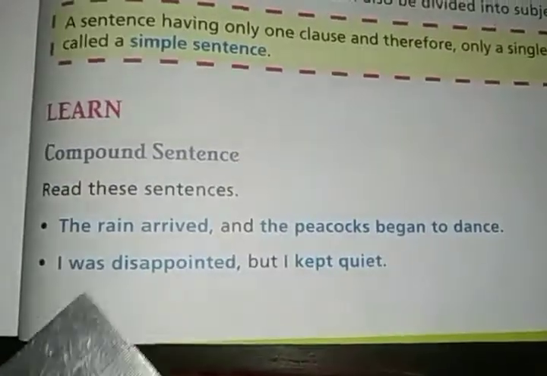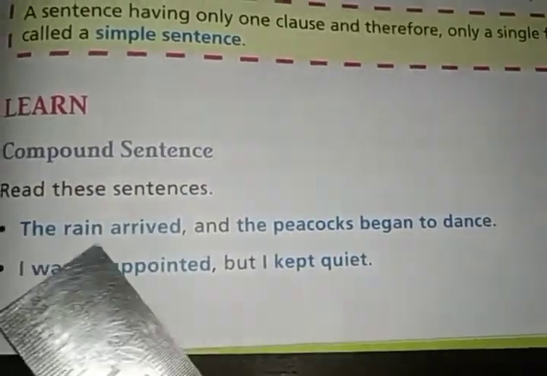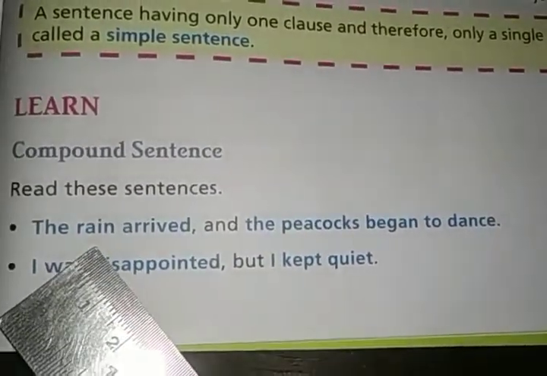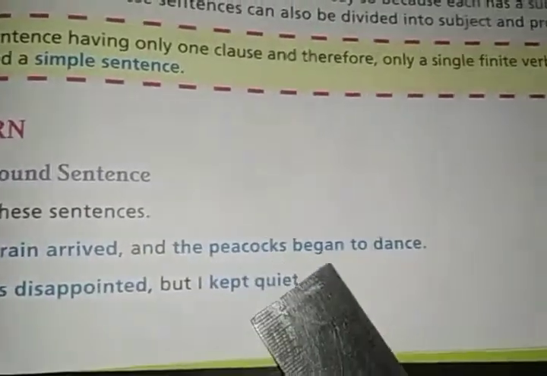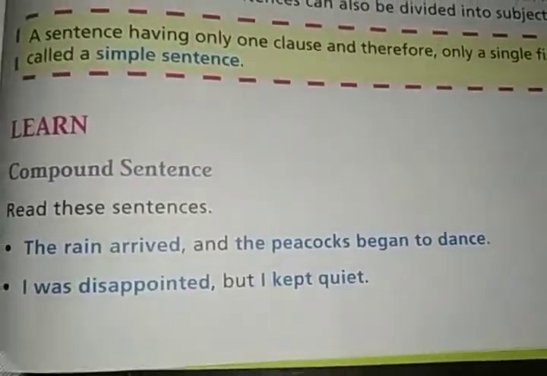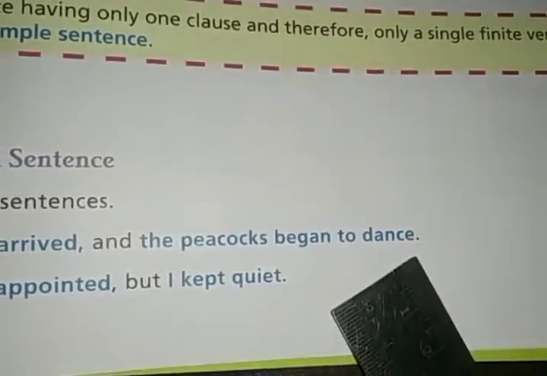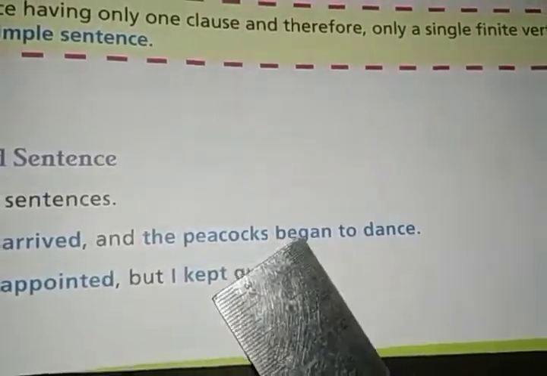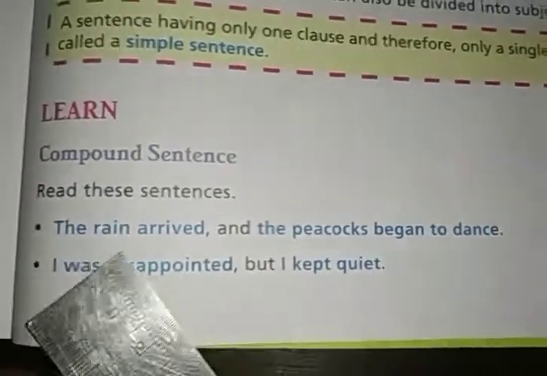Look, this sentence is: the rain arrived. Here the subject is the rain, right? And arrived is the finite verb. And the peacocks began to dance. Now divide it. The rain arrived. Okay, stop. Then the peacocks began to dance. The peacocks is the subject and began is the finite verb. So here you can say two clauses.